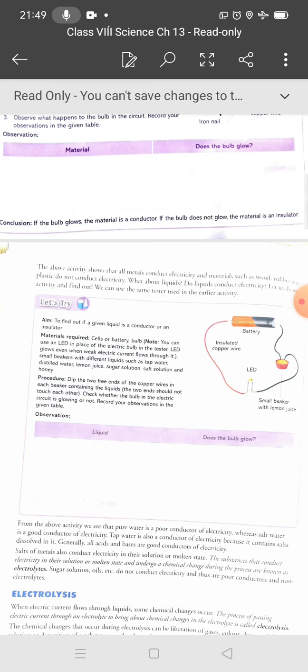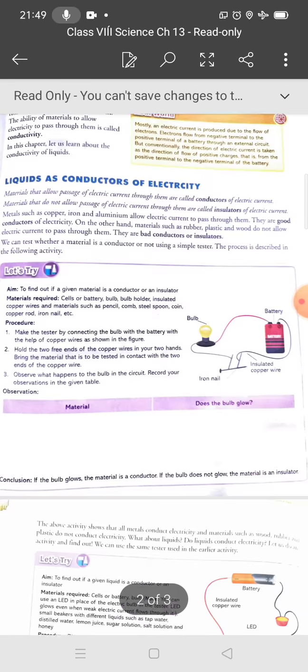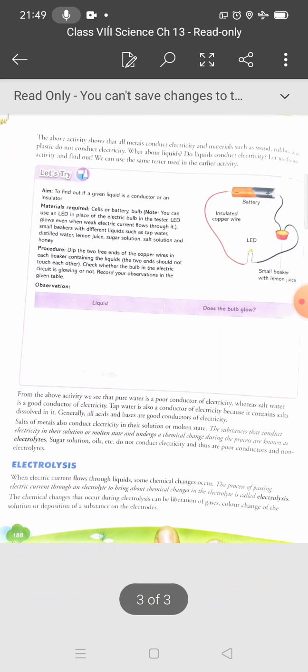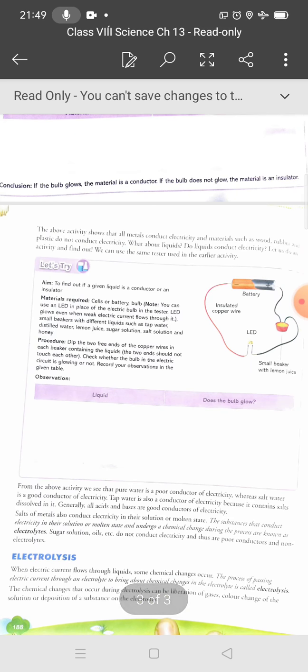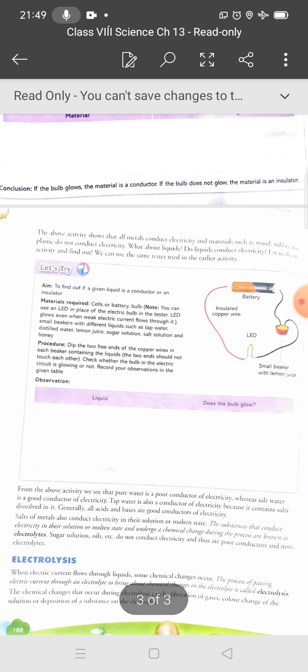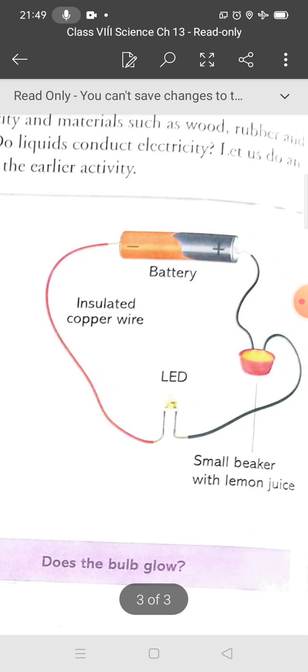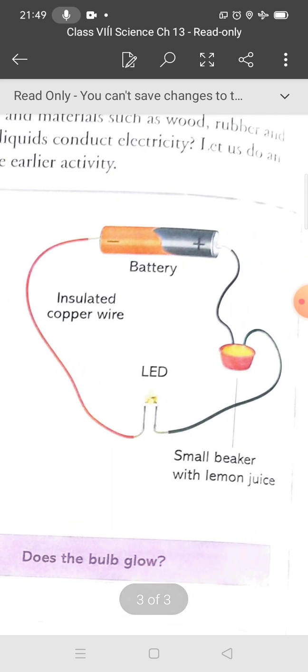What about the liquid? These were some solid substances. Now what about the liquid? So students, do liquids conduct electricity? Let us do some activity and find out. Can we use the tester used in the earlier activity?